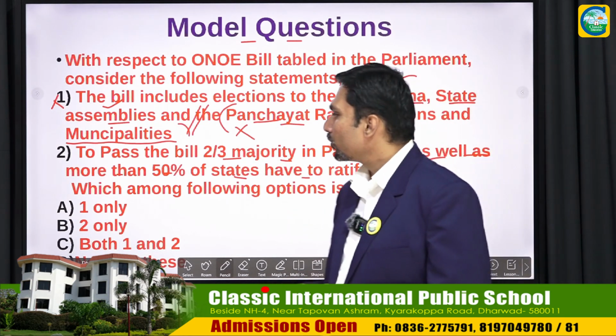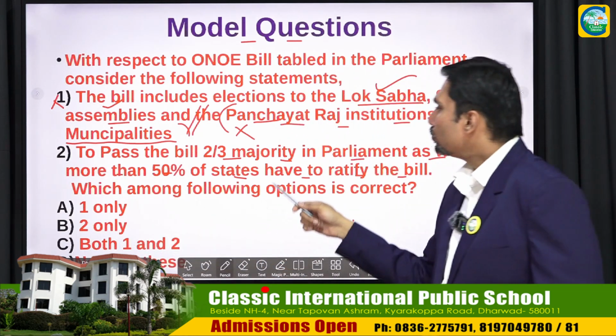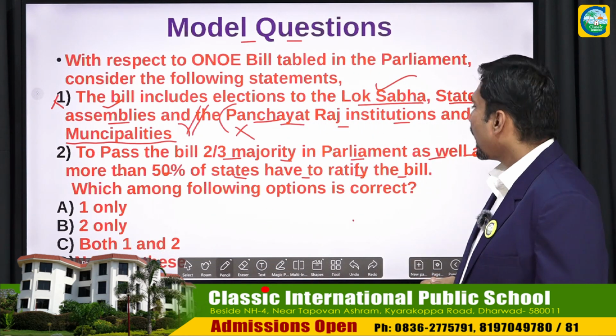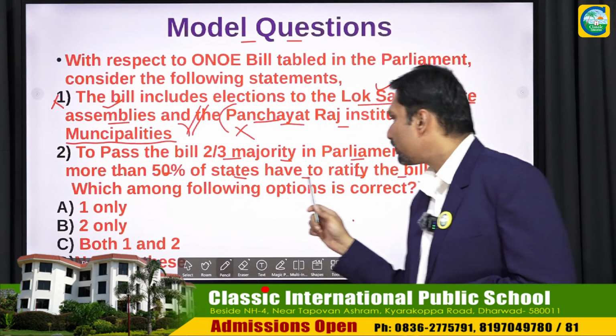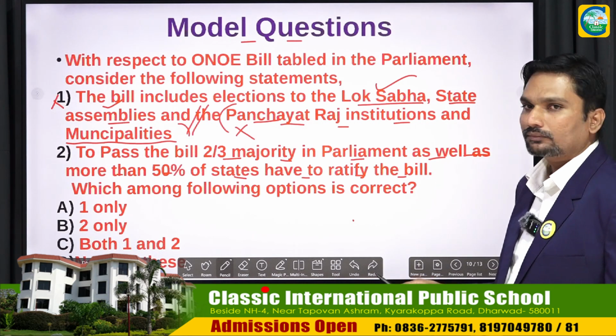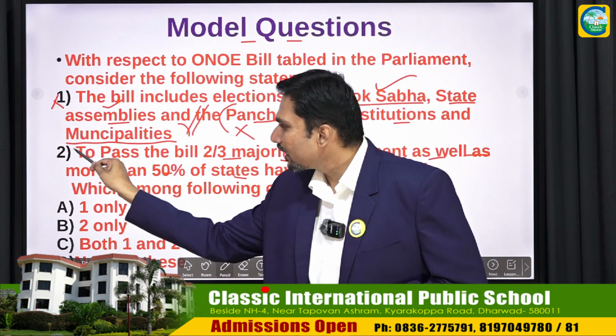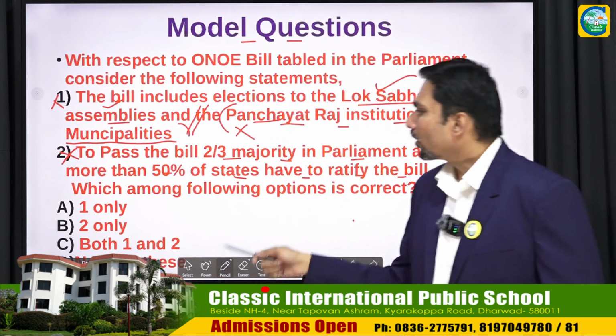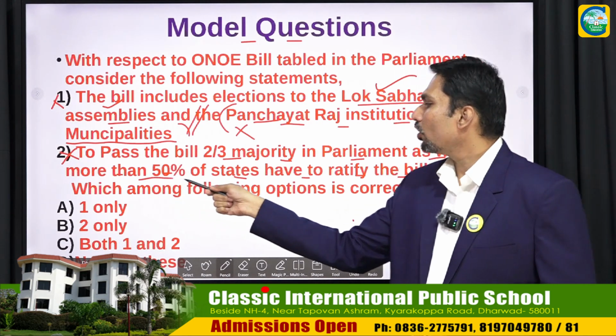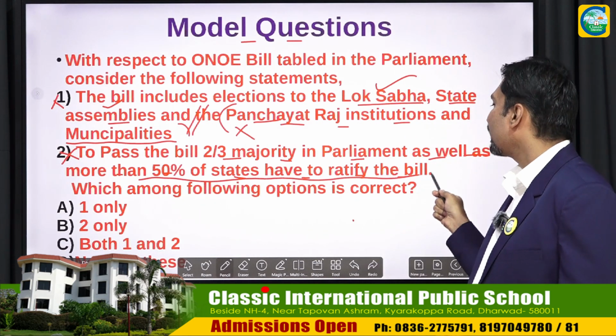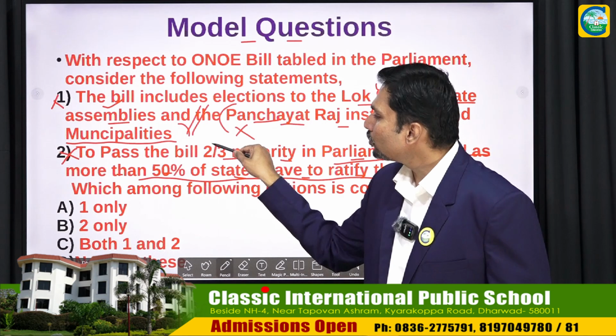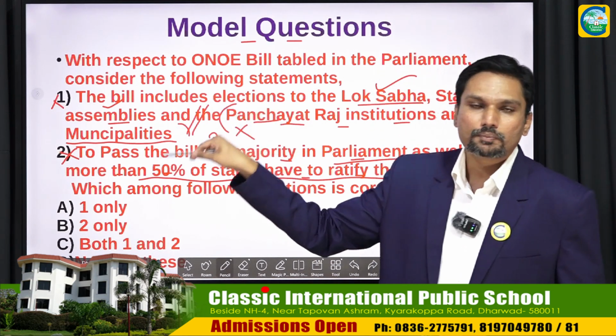Let us look at statement number two. To pass the bill, 2/3 majority in parliament as well as more than 50% of states have to ratify the bill. Even this statement is wrong. Why? Because 50% of states do not have to ratify the bill. It only requires 2/3 majority to pass the bill.